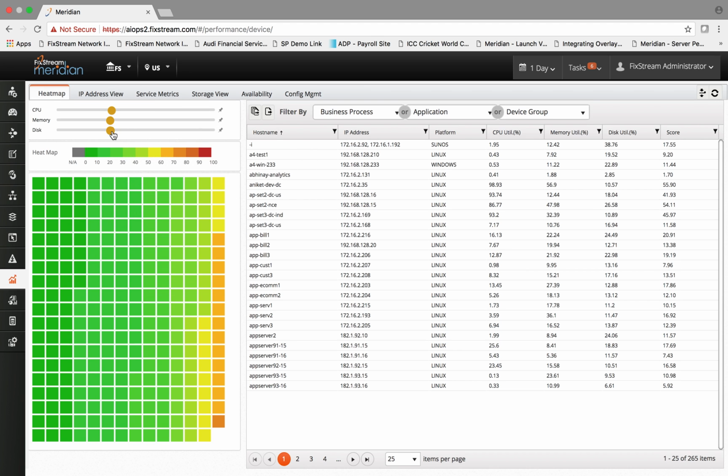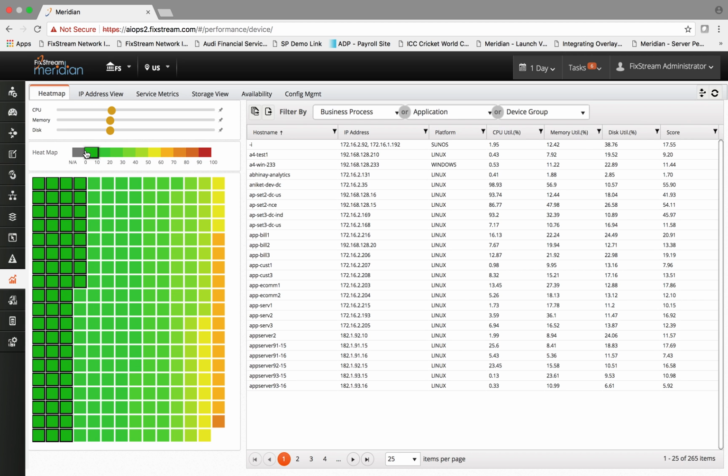And based on the weighted score of 33.3% each of CPU, memory, and disk, those are the input criteria to build the heat map. It shows you in a score of 0 to 100 different devices, and a score is assigned to them based on their utilization.